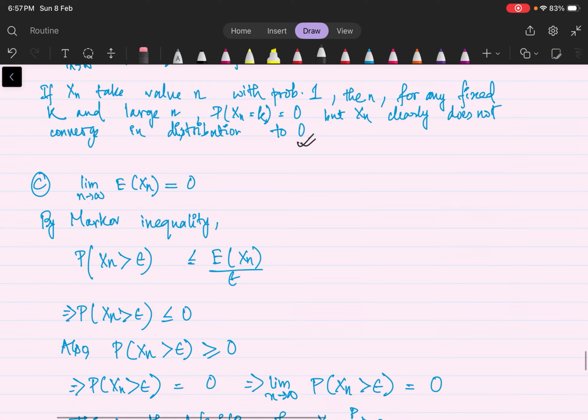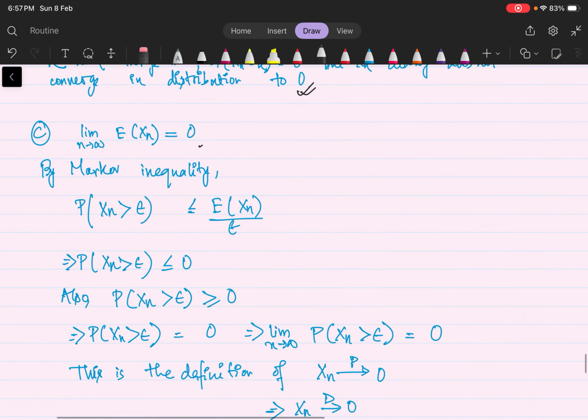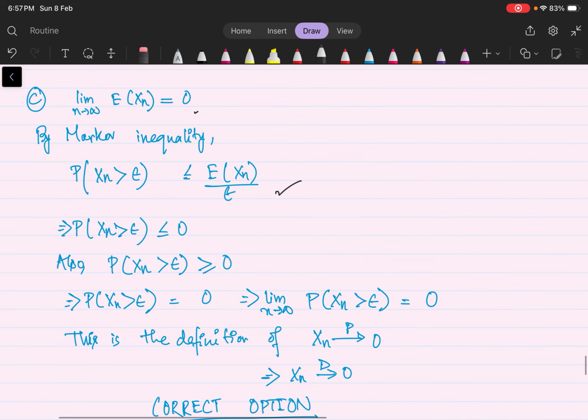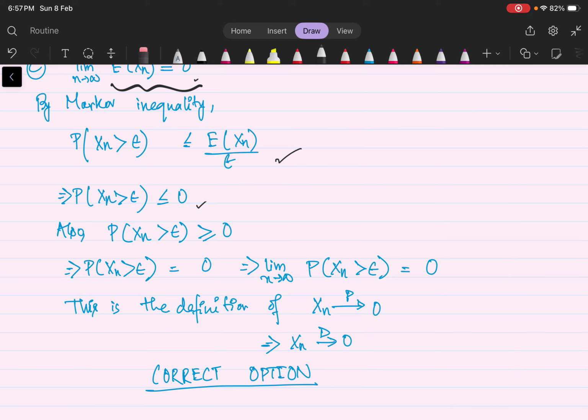For option C, limit n tends to infinity expectation of Xn equal to 0. By Markov inequality, we know that probability Xn greater than epsilon is less than or equal to expectation of Xn by epsilon. Now, if we put the limiting value of the expectation of Xn, it is 0. Then probability Xn greater than epsilon is less than or equal to 0. I hope this step is clear. And also the probability, by definition, is greater than or equal to 0.